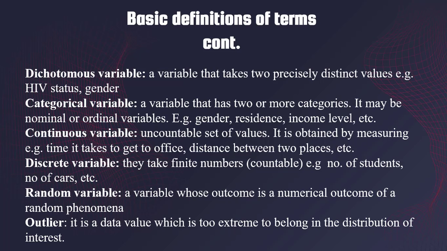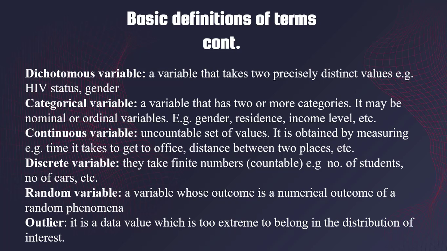We have the discrete variables. These discrete variables are finite numbers. They are countable. They take whole numbers, and they are definite. So, for instance, considering the number of students in a class, it could be 30, it could be 50, and it doesn't take decimal, unlike continuous variable. It's because we can't have like 10.5 students. That's not feasible.